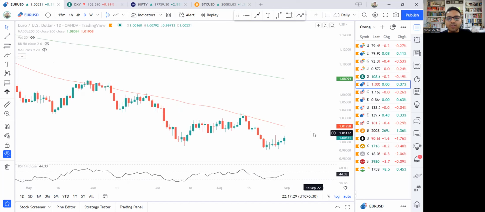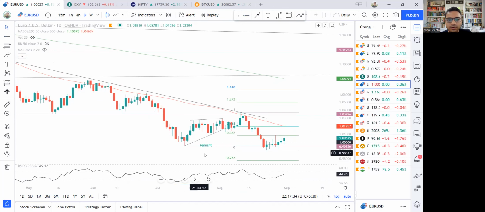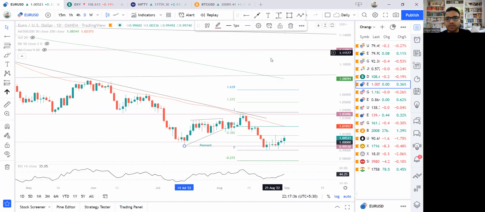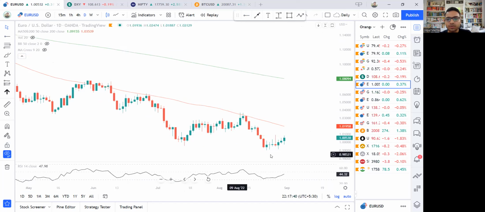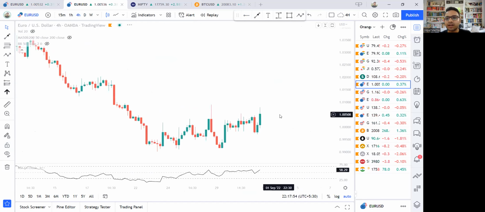So I think it's possible that in euro we are going back towards 50, which means buying in euro is selling in dollar. Which also goes in favor of our bearish dollar thesis for the next few days. So definitely something to keep an eye on.